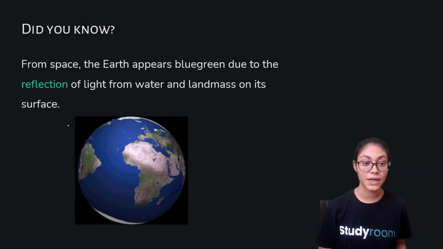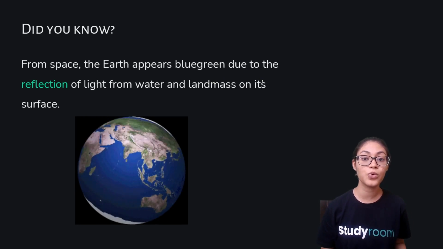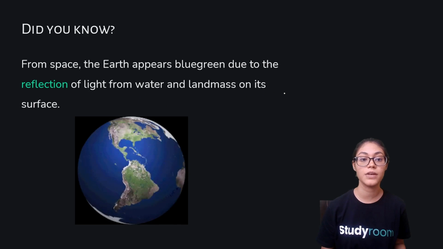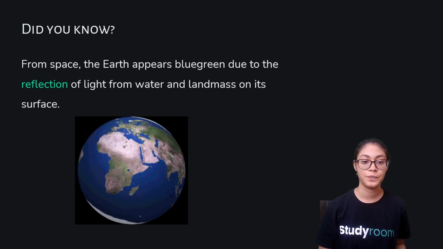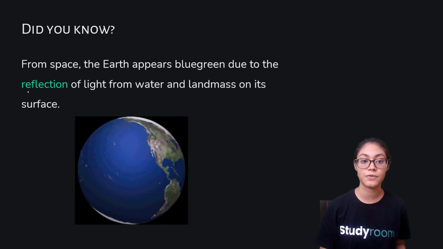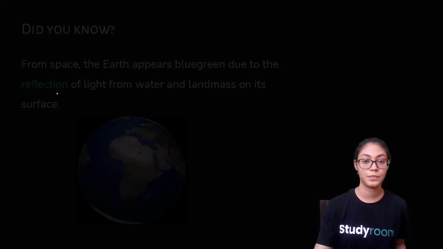Now, from space, the Earth appears blue-green due to the reflection of light from water and landmass on its surface. We have seen Earth appearing blue and green. This is because of the reflection, right? Now let's have a look at this video.